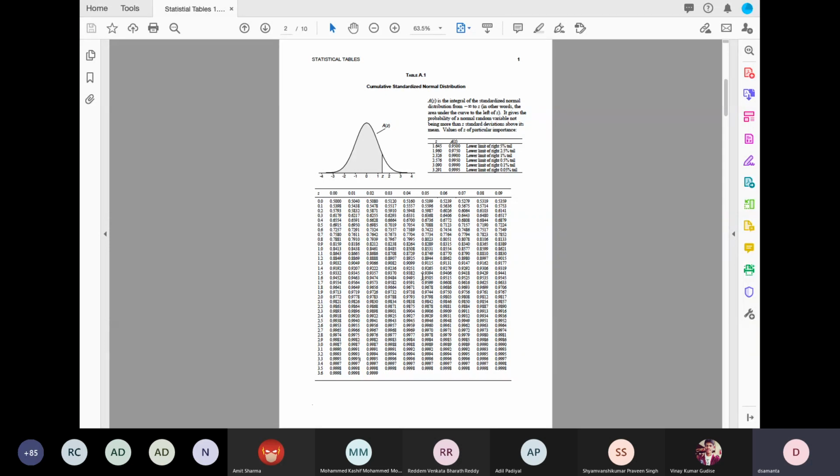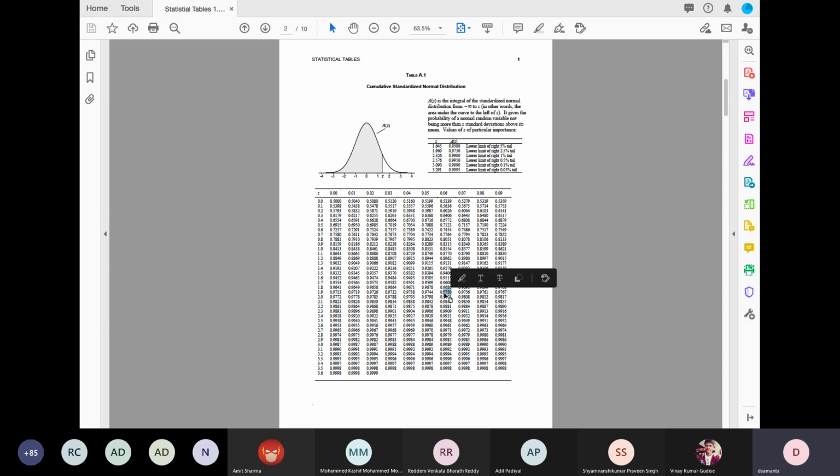Now let's see, 0.025 corresponds to 0.9750. So where is the entry 0.9750 in this table that we can find? So here I can see this entry, 0.9750, right?